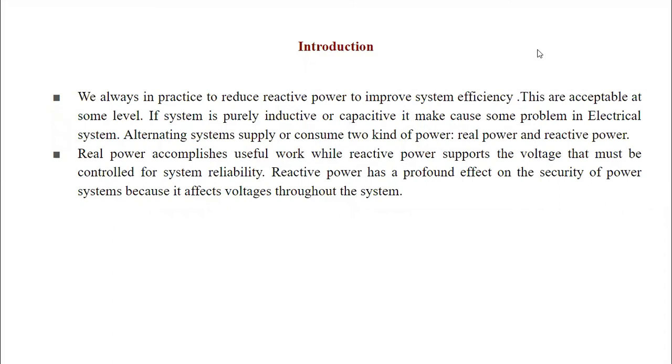Alternating systems supply or consume two kinds of power, which are real and reactive power. So on one side we are reducing the reactive power to improve the system efficiency.